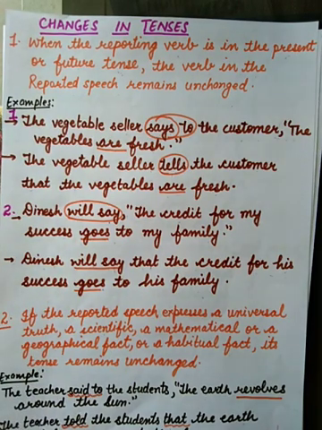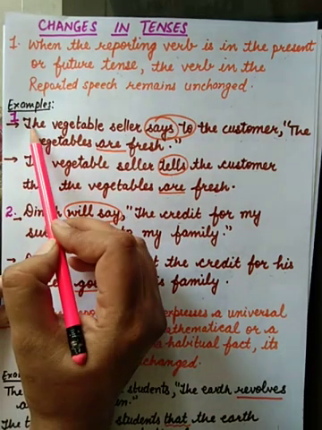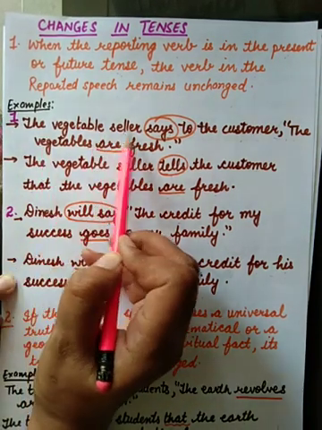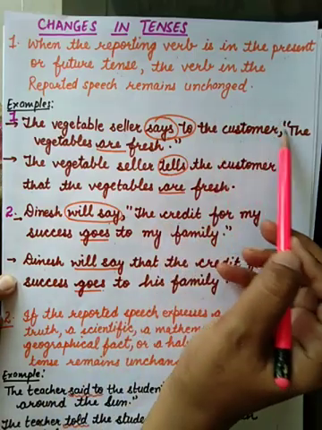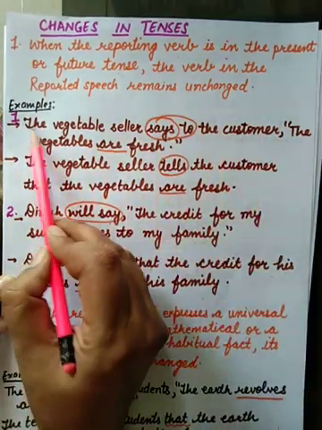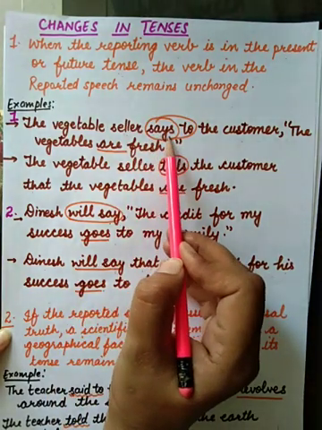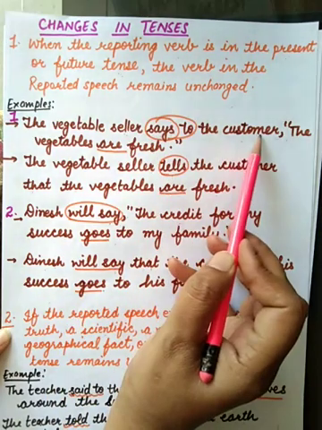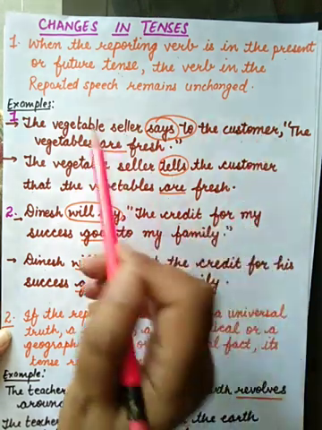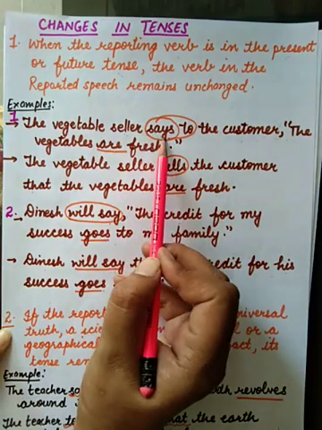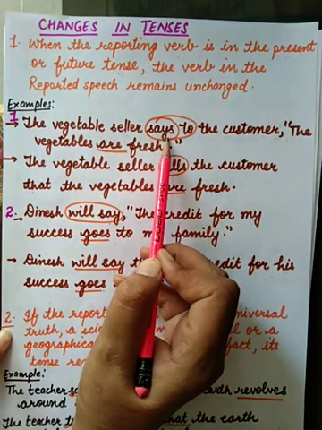Now you all know what is reporting verb. In reporting clause, there is one subject. The vegetable seller says to the customer. This is the reporting clause. The vegetable seller is the subject. Says is the reporting verb. The customer is the object. So says to. This is present form.